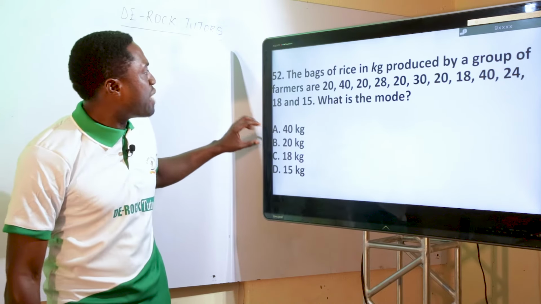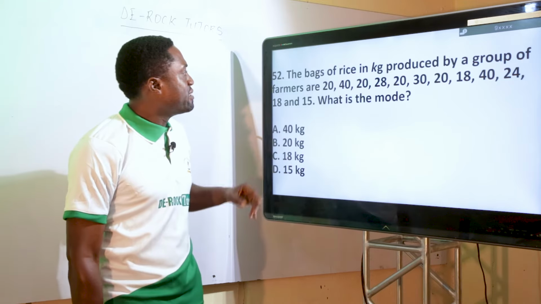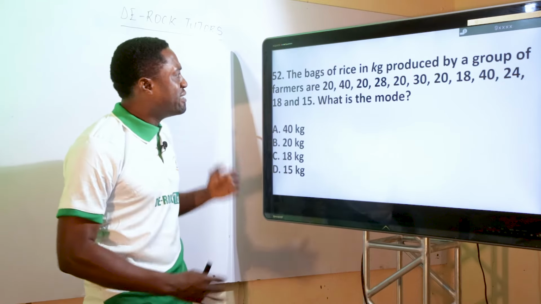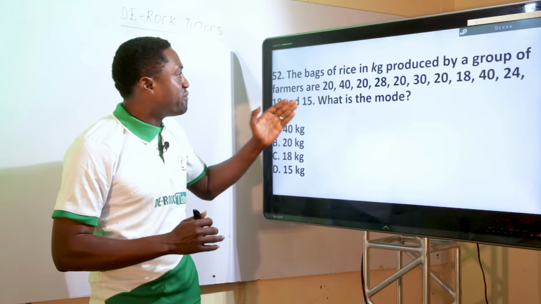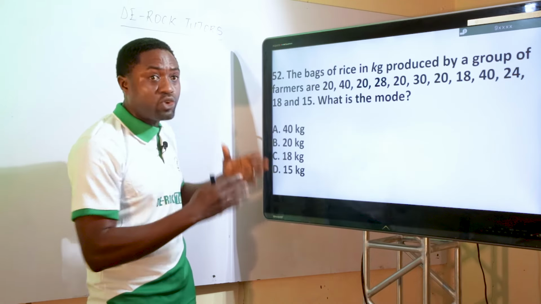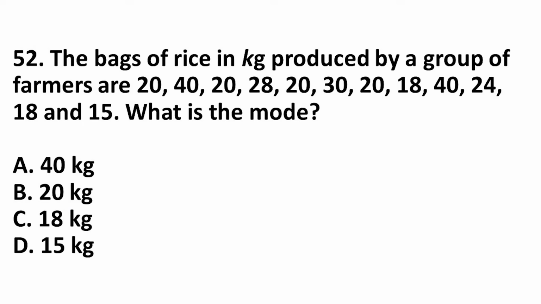If you look at this, you have to check those numbers, 20, 40, 20. Which one occurs most? Which among the numbers is the most occurring? If you check it very well, we discover that 20 appears how many times? 1, 2, 3, 4. 40 appears just 2 times, 28 appears just 1 time.